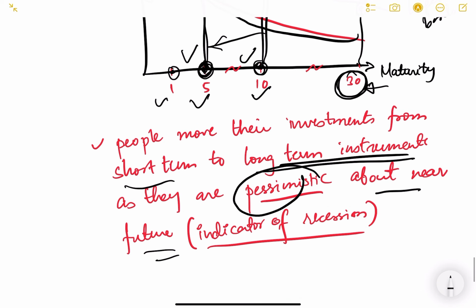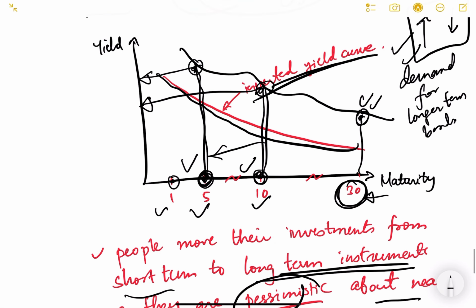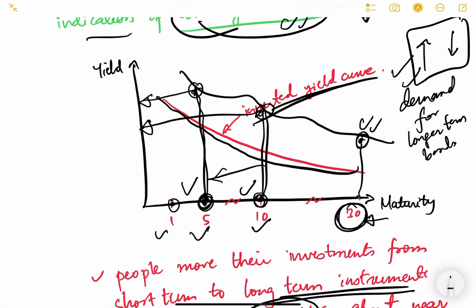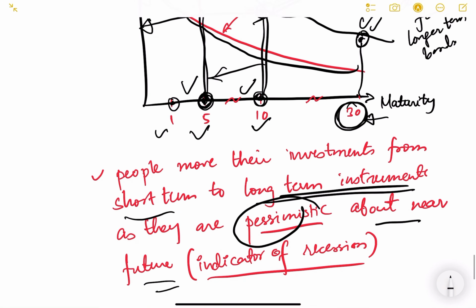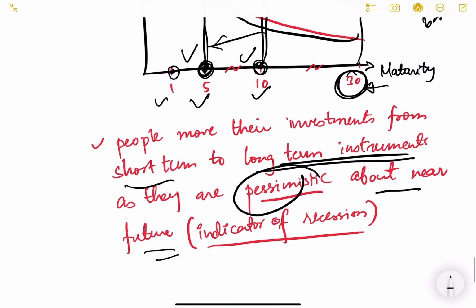So this is about the three concepts I want to tell you. This is very important for international finance also, because usually we compare the yield curve of different economies of say USA, UK, Europe, Singapore, India, right? We compare it and then we look at how those markets are doing. Okay, this is a very important indication. That's why I have covered this topic. So just remember that inverted yield curve is an indicator of recession.